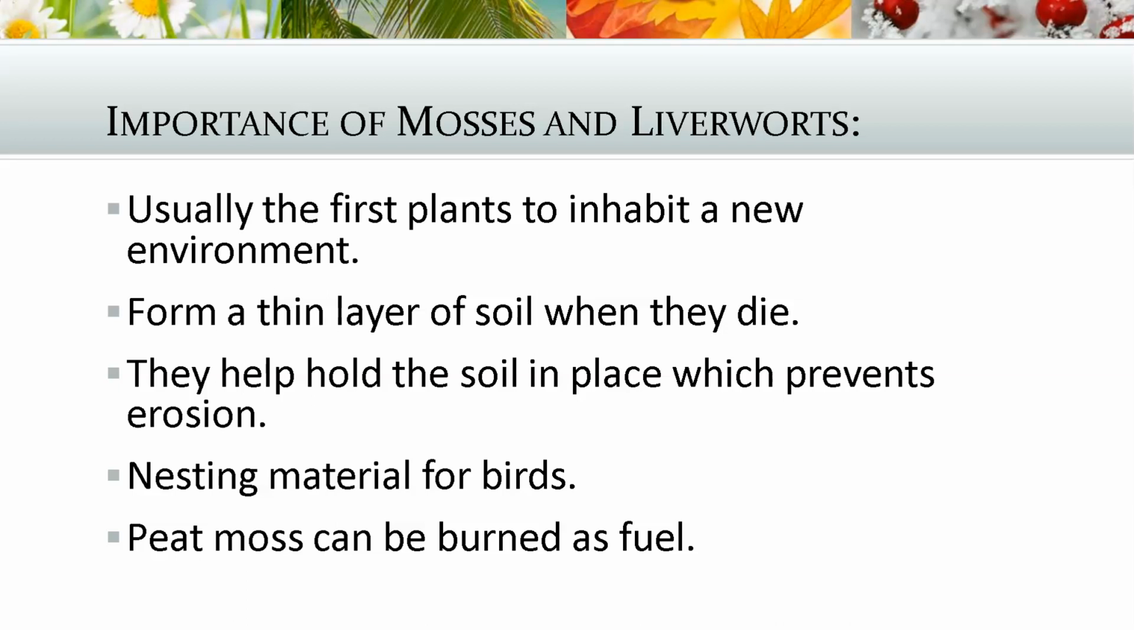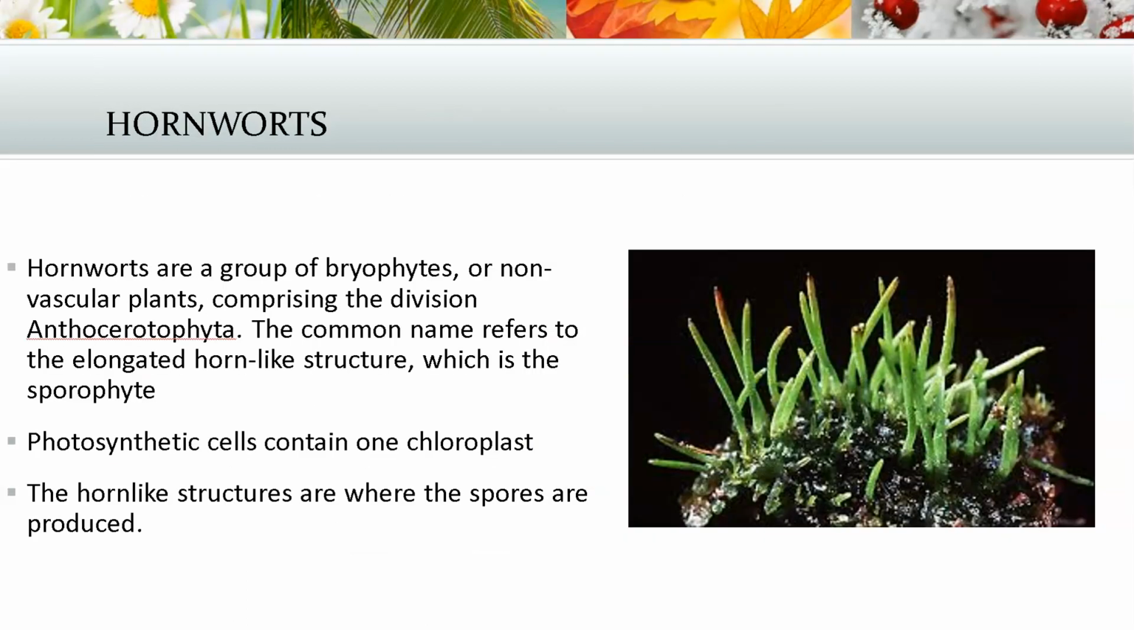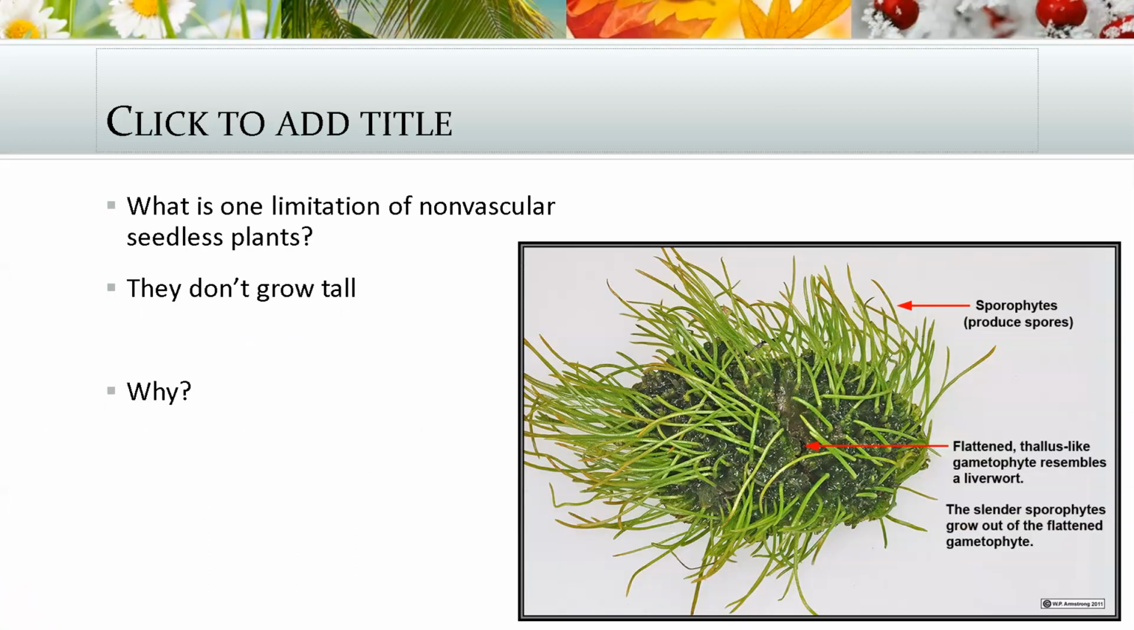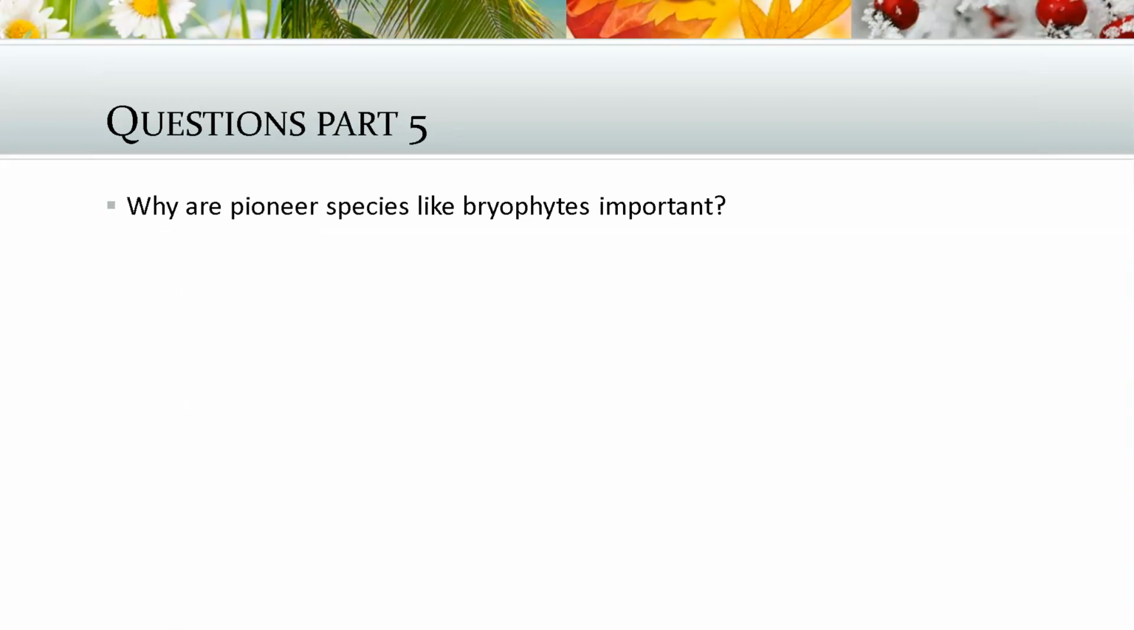Right here, let me show you hornworts real quick. Hornworts right here. Again, common name, horn-like structure. They only contain one. They're very small as well. So these are all examples of bryophytes. And so they don't grow very tall. Why don't they grow very tall? Because they do not have vascular tissue. They can't transport water and nutrients up a very great distance against gravity.